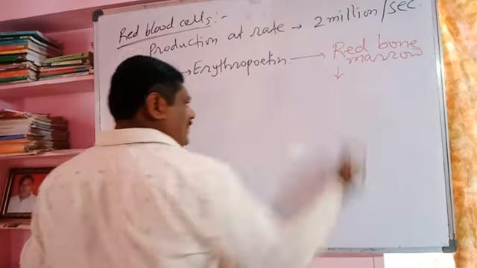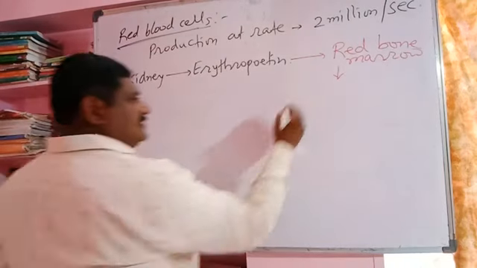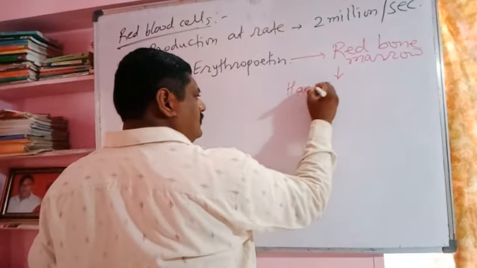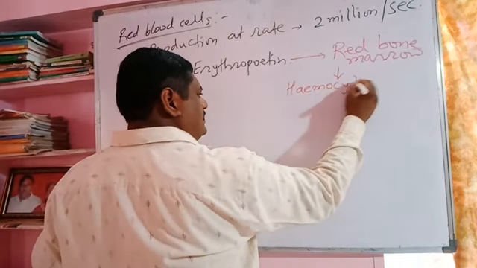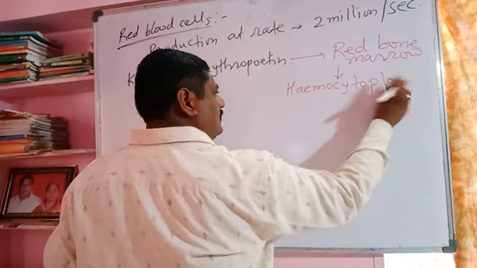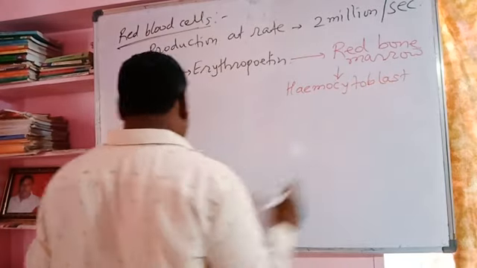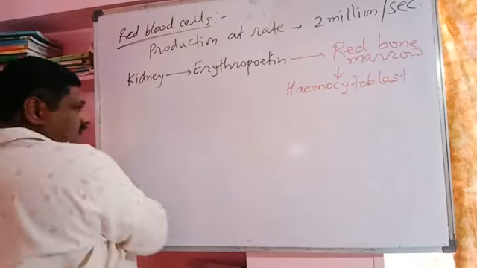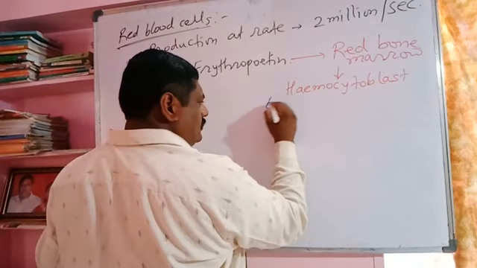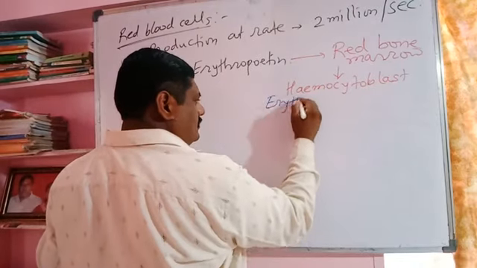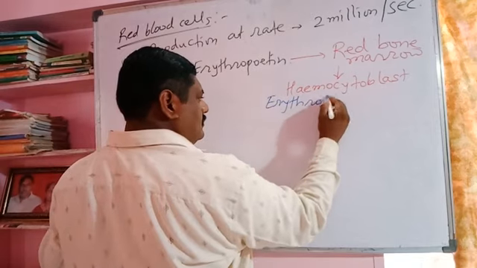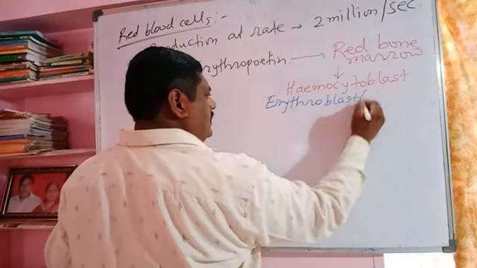In the red bone marrow, there are cells called hemocytoblast cells. The types of hemocytoblast cells are erythroblast, also called reticulocytes.